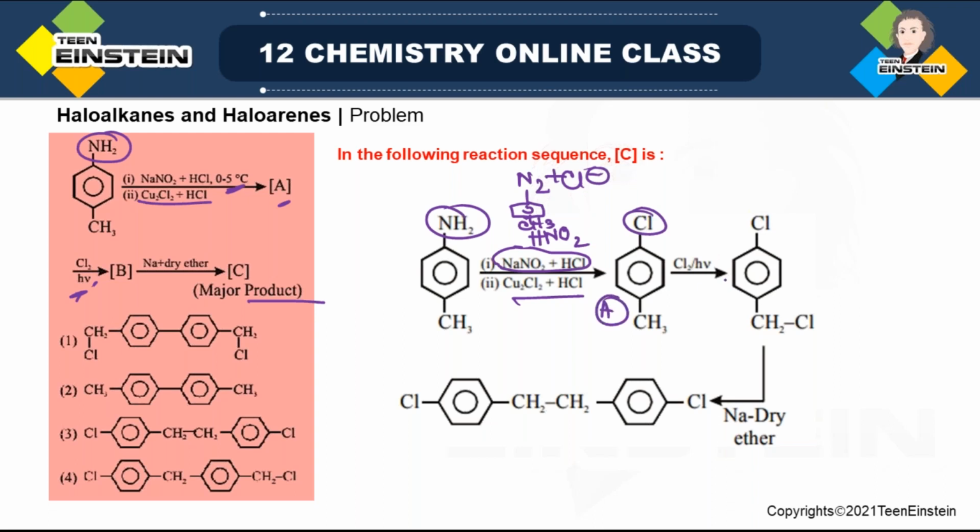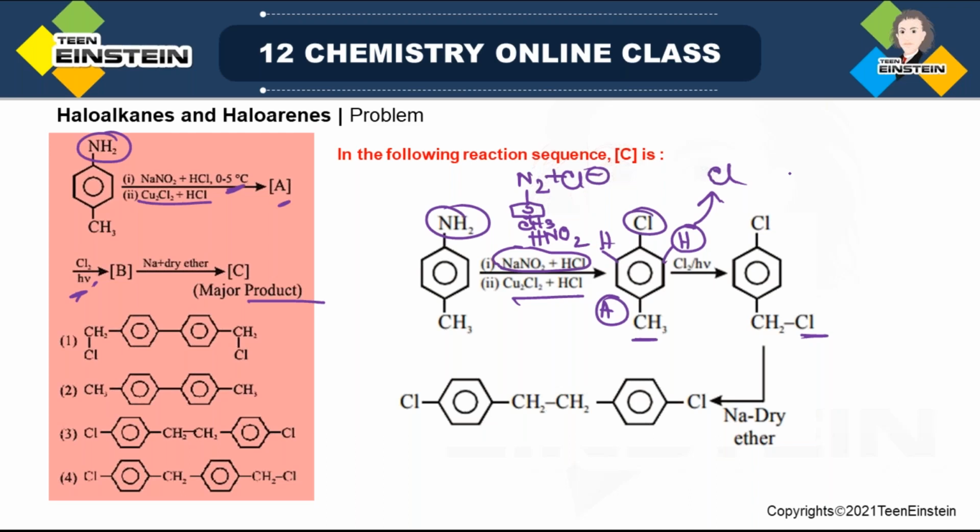Then Cl2 and hν is used. When it is a light induced chlorine reagent, the aliphatic hydrogen will be replaced by Cl. You cannot replace the aromatic hydrogen, because if that is replaced by Cl, it would be electrophilic aromatic substitution, but that is not the case here.